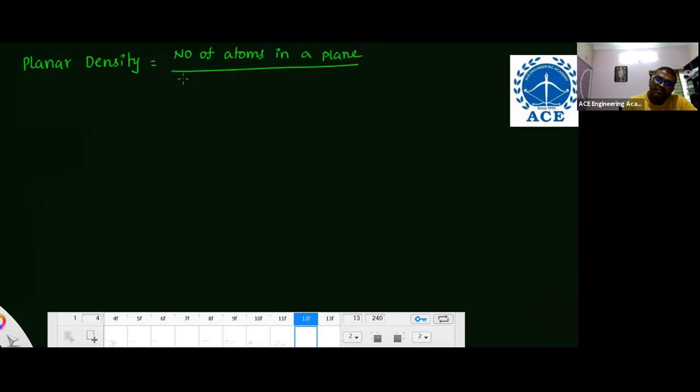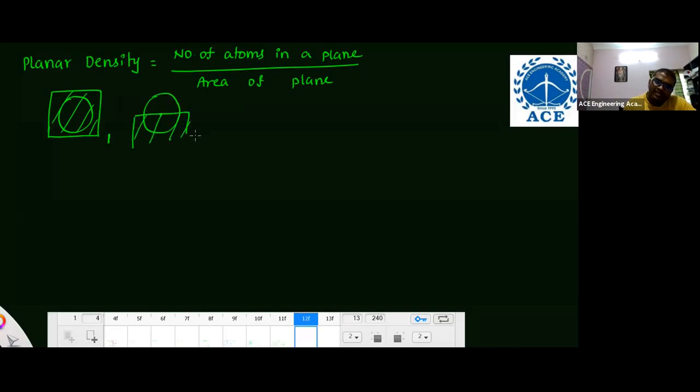Next is planar density. Planar density is equal to the number of atoms in a plane divided by the area of the plane. Now see here, this is an atom, and if the plane covers this complete atom, then take it as 1. If the plane covers only half of the atom, then take it as 1/2. If the plane is passing through the atom but not through its center, then take it as 0.